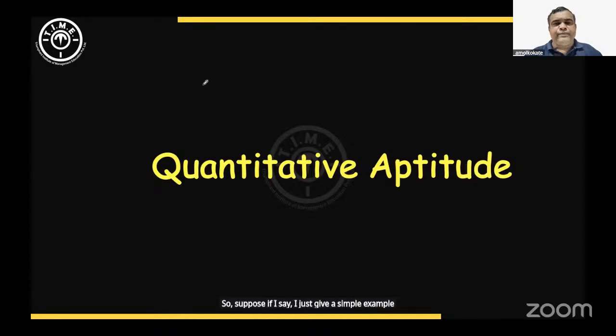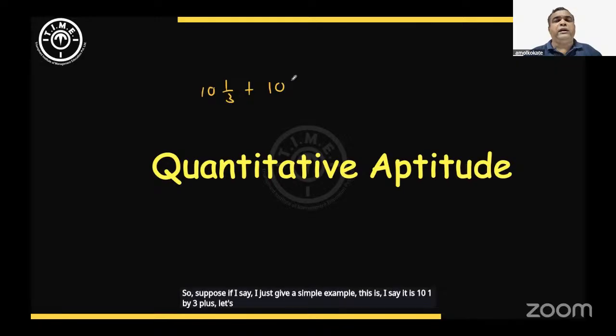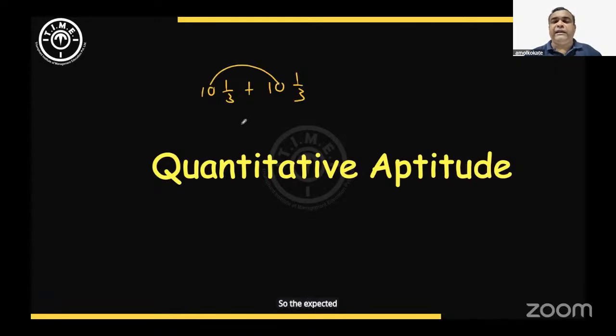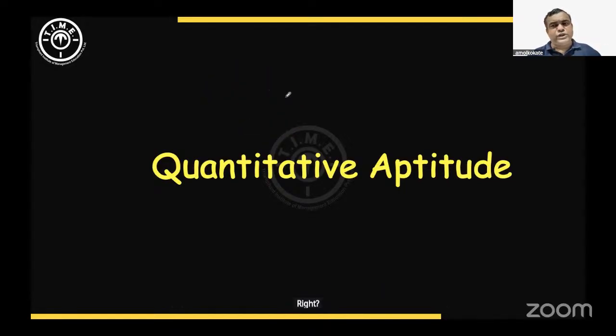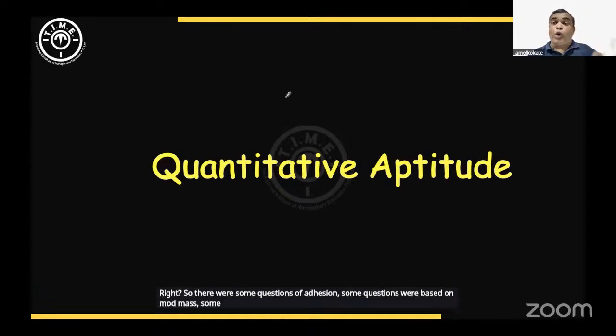Say 10 1 by 3 plus 10 1 by 3. The expected approach is you add 10 and 10 to get 20, and 1 by 3 plus 1 by 3 adds up to 2 by 3. If you do it that way, the question becomes simple, right? There were some questions of addition, some based on board mass, and some board mass questions where decimal points were involved, so some calculation was needed. Fine, so it was a mixed part.